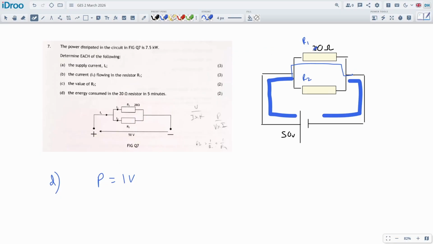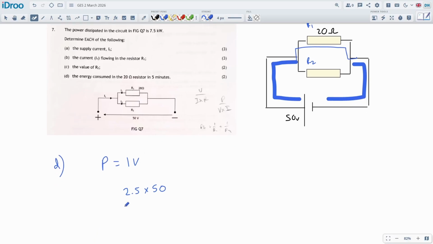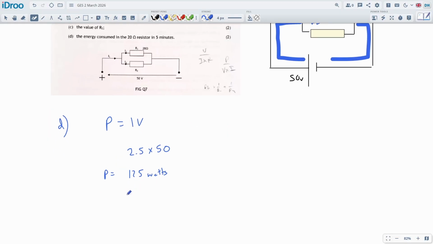We know the current going through this guy. We calculated it earlier. It was 2.5, wasn't it? I've got it written down somewhere, 2.5. The supply voltage is 50 volts. So 2.5 times by 50 should get us the wattage of this guy. So 2.5 times by 50 is 125 watts. Now, a watt is a joule per second.